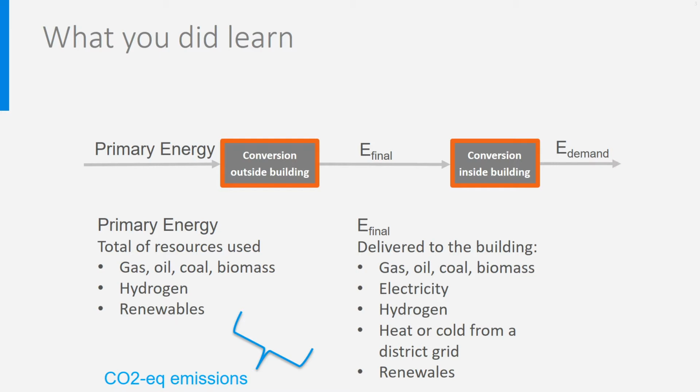You also learned and practiced skills about converting primary energy into kilograms and cubic meters of resources and into CO2 emissions. You know the concepts of country electricity mix and emission factors depending on the type of resources used to produce electricity and the conversion efficiency. This is widely used in many national and international policies and building regulations and is essential to counteract climate change.